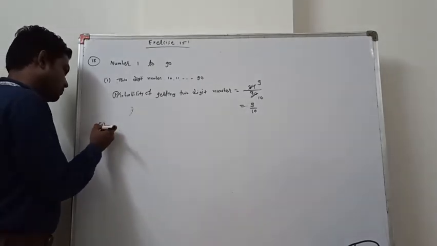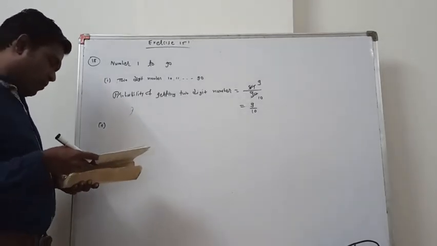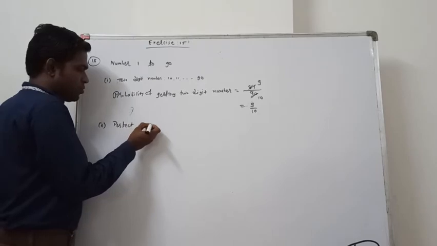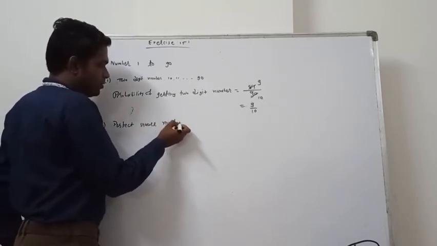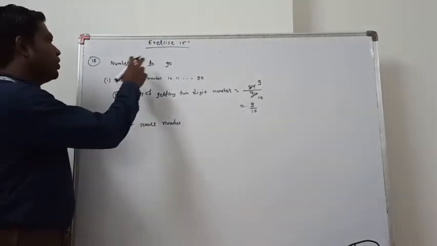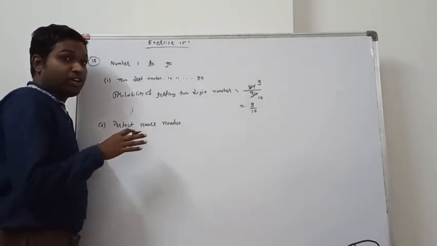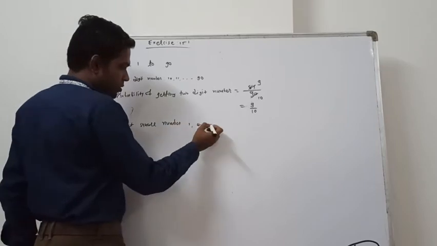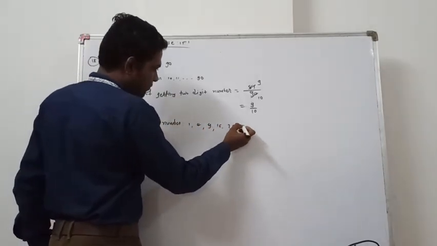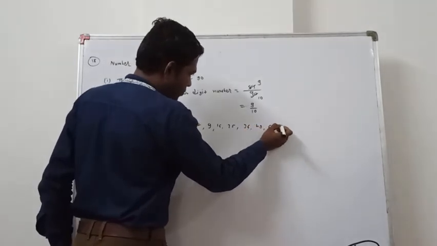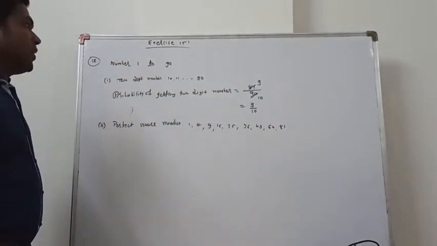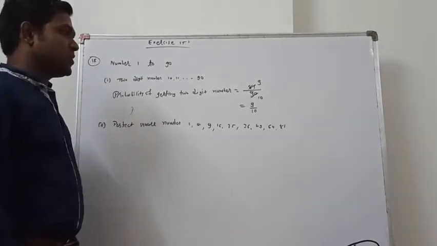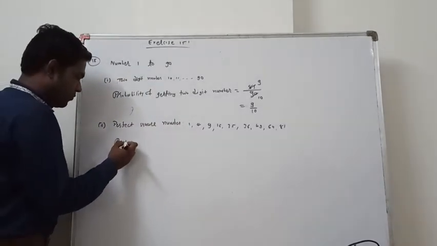Now the second one: a perfect square number. Perfect square numbers between 1 and 90 means the square root should be possible, a perfect number should come as the square root. So the square root of 1 is 1, of 4 is 2, then 9, 16, 25, 36, 49, 64, 81. We cannot go beyond this because 100 would come, and the square root of 100 is 10, but 100 is not within 90. The maximum is 81.